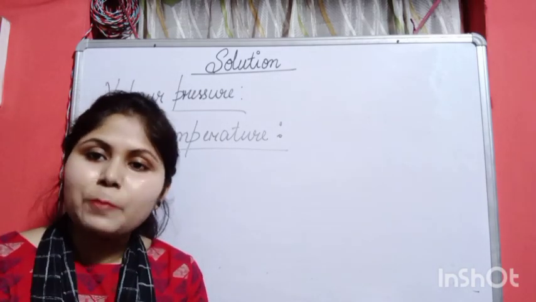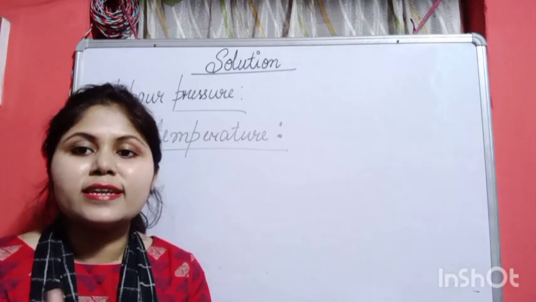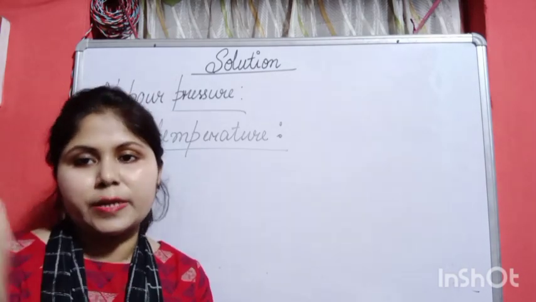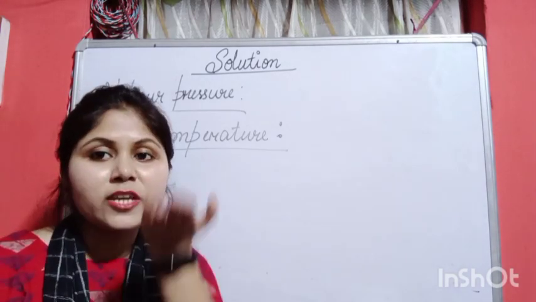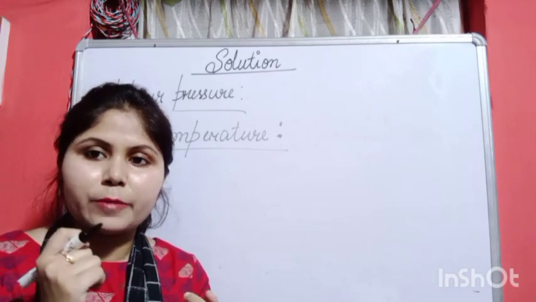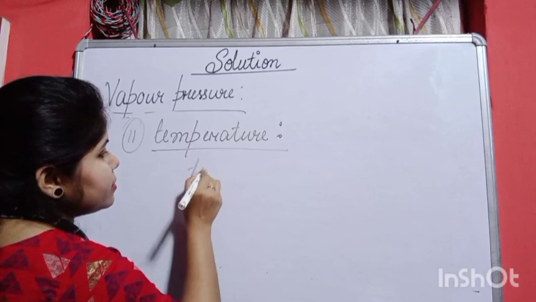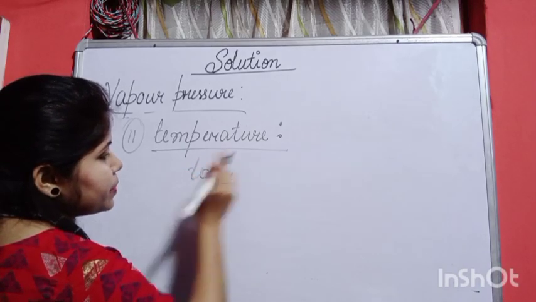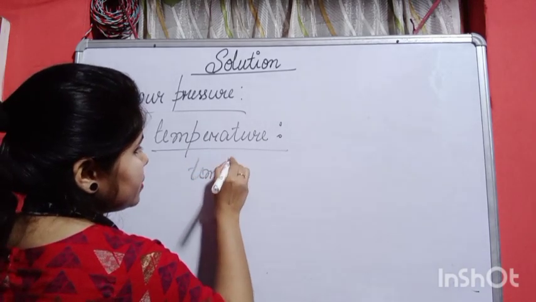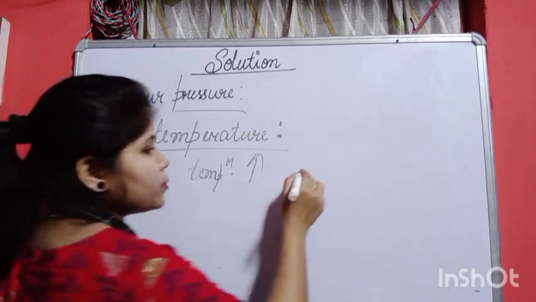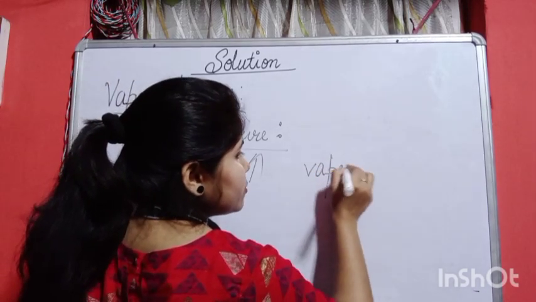From this we understand that vapor pressure is directly proportional to temperature. If temperature increases, vapor pressure also increases. So if the temperature is high, the vapor pressure will also be higher.